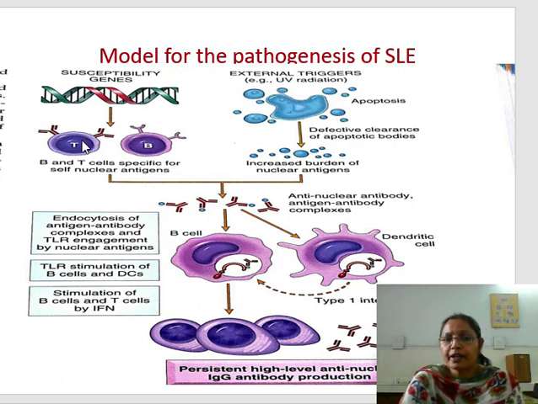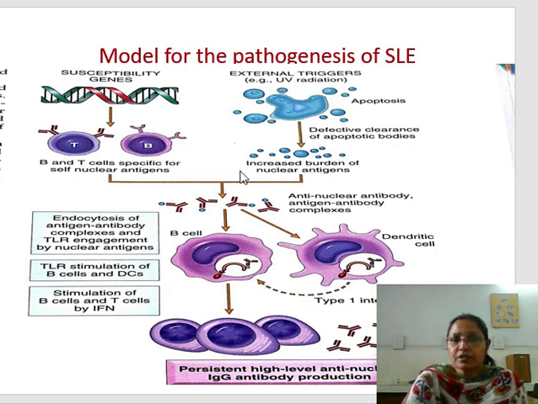Now this is the model for the pathogenesis of SLE. Here is the role of the genetic susceptibility genes that will cause B and T cells specific for self-nuclear antigen. There is increased production of such T and B cells. External stimuli like ultraviolet radiation will cause apoptosis of the cells and tissue and will increase the burden of nuclear antigen. So more and more cells die, and that will add to the burden of nuclear antigen.